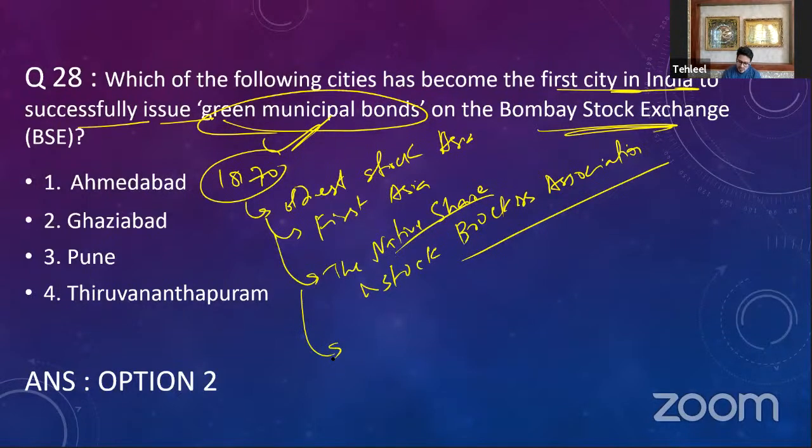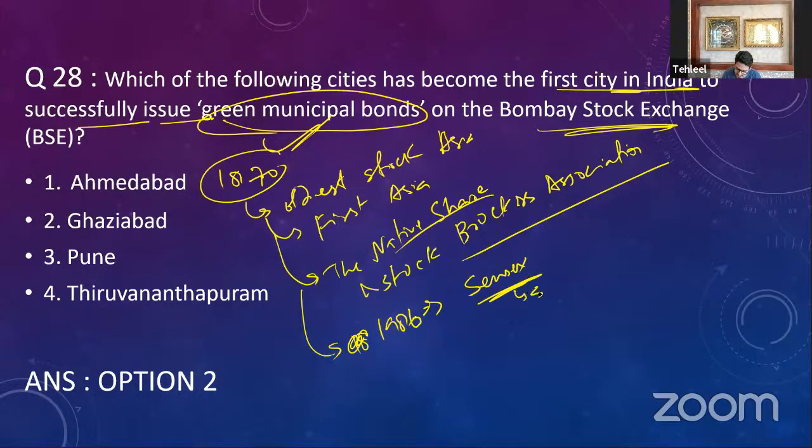Now, this was developed in 1870, and in 1986 we came up with an index of Bombay Stock Exchange. So we took up the top 30 trading companies in Bombay Stock Exchange. We took those companies and made an index of those companies, that is Sensex.